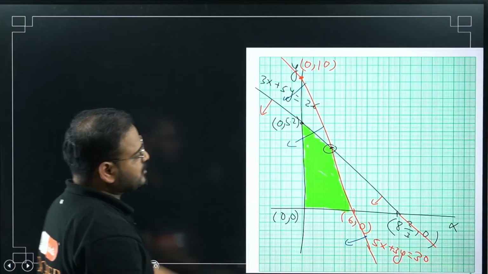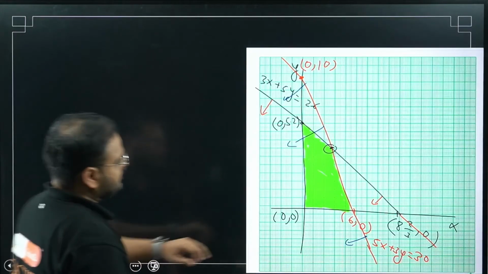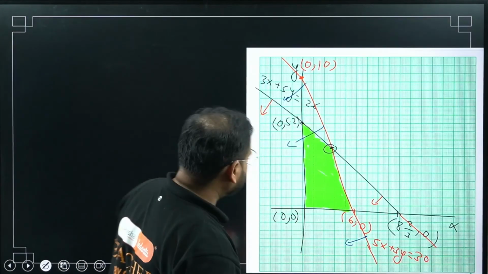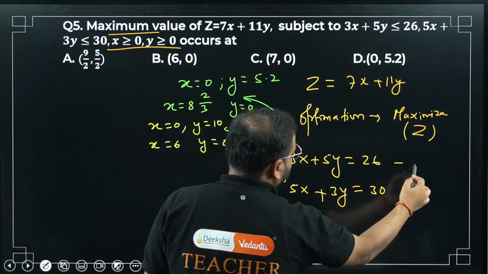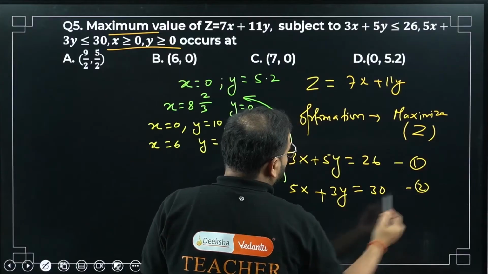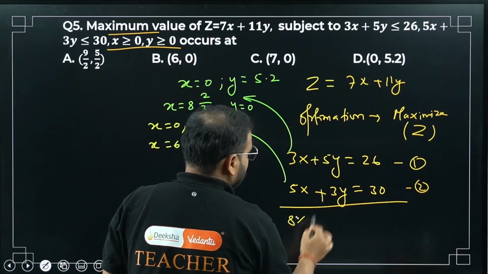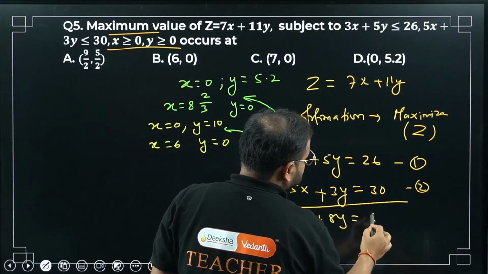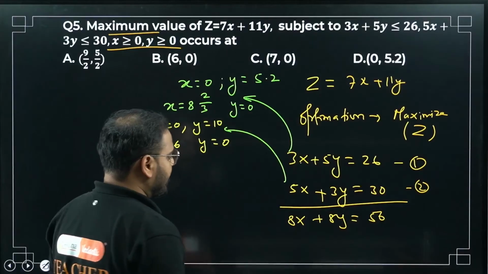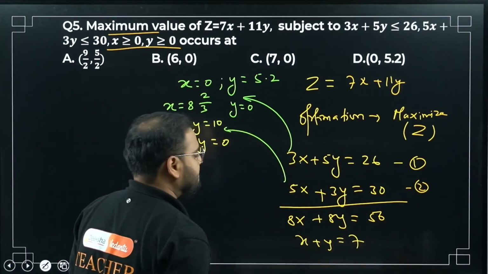Isn't that point the solution of both the equations? Let's solve both linear equations. This is my equation 1 and equation 2. Add them: 5x plus 3x, 8x; 5y plus 3y, 8y; equals 56. Divide everything by 8, and you get x plus y equals 7.